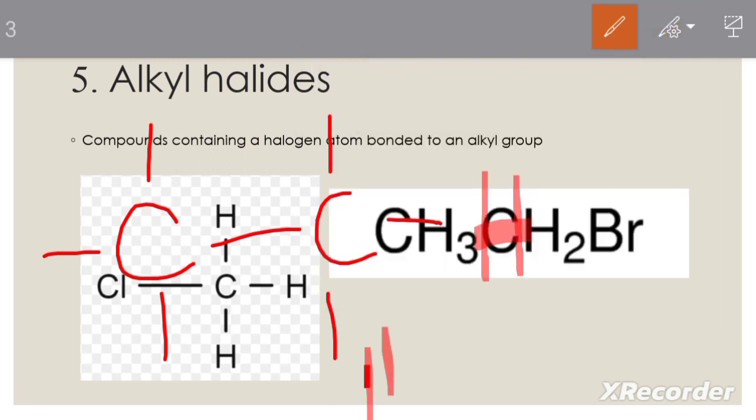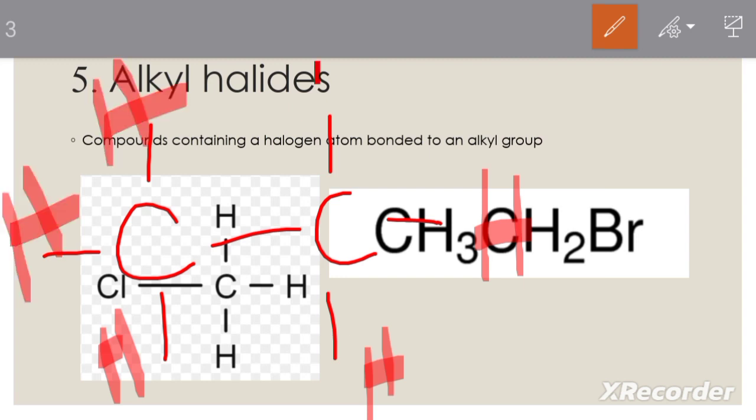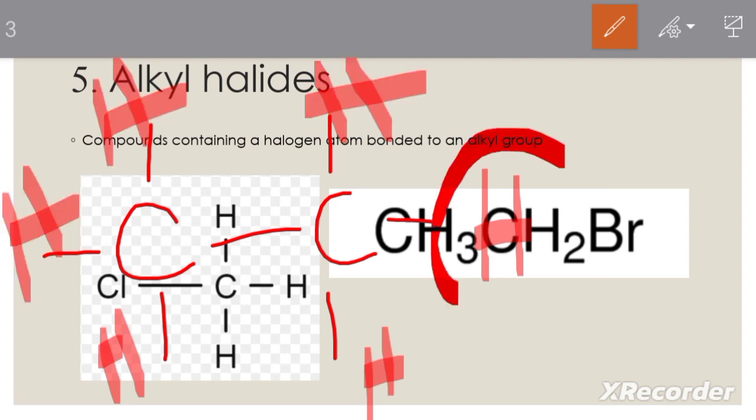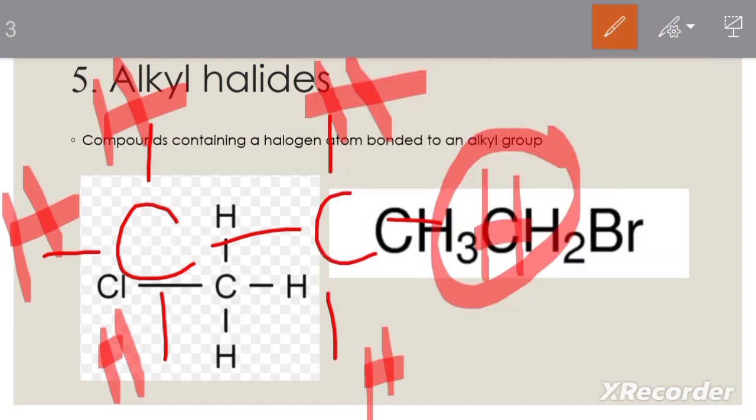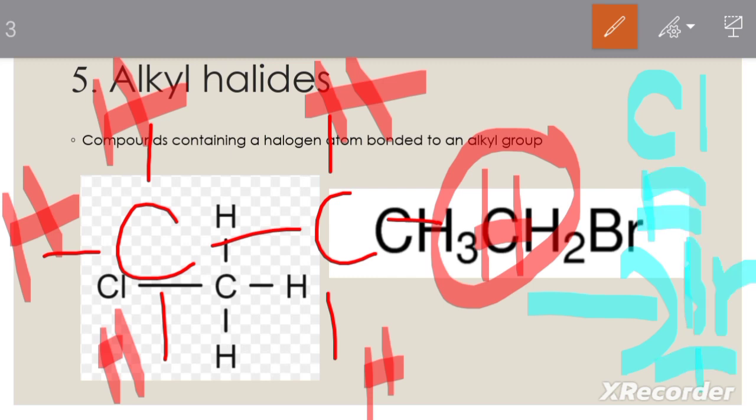Here hydrogen atoms are there. If I replace one of these hydrogens with a halogen atom, chlorine, fluorine, bromine, iodine, like one of the halogen atoms in group 17, then that is an alkyl halide.